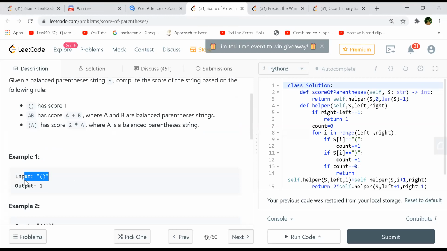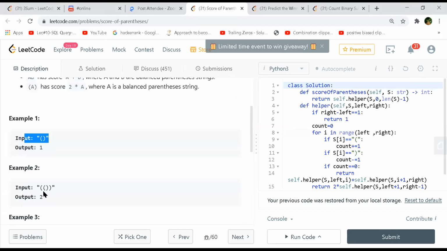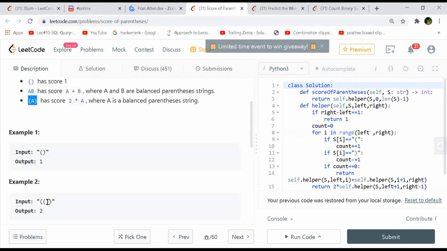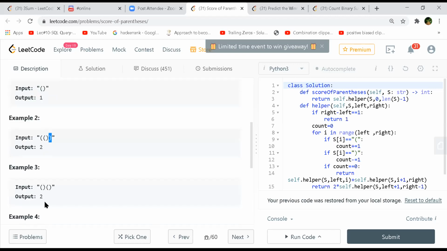So for this we'll have a score of 1. And this will have a score of 2, 2 into A, right? I mean, it's following this rule because the outer one will contribute 1 and this is 2 into A.